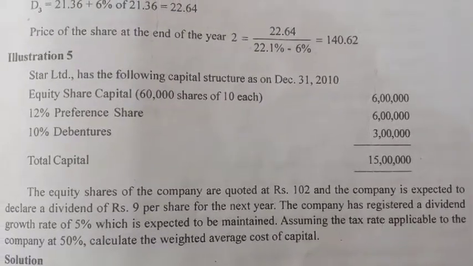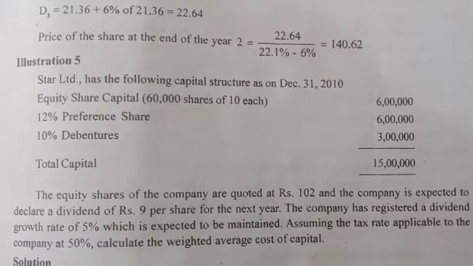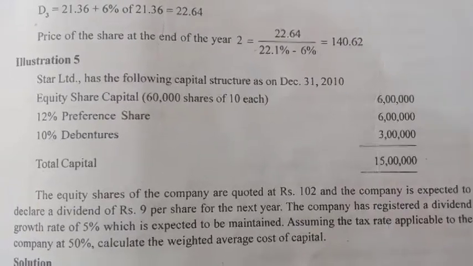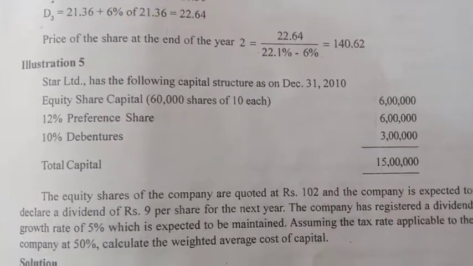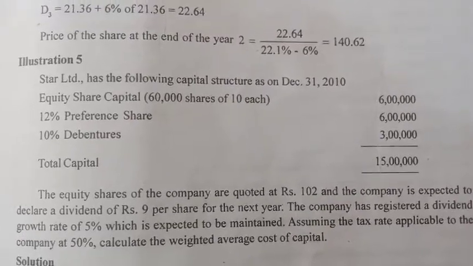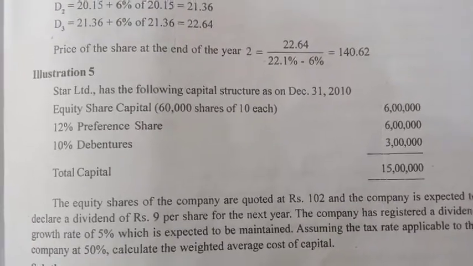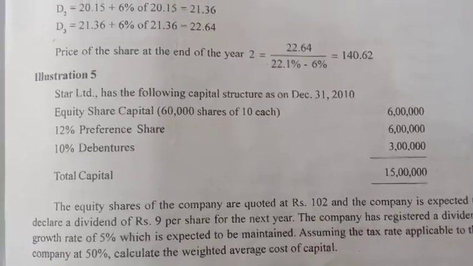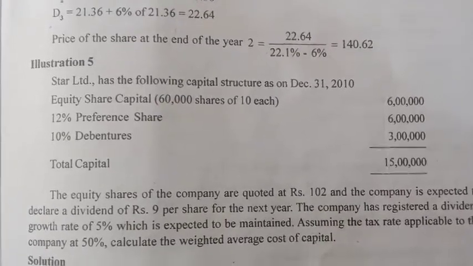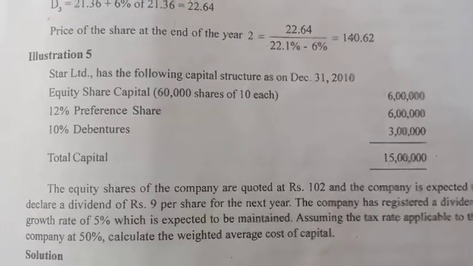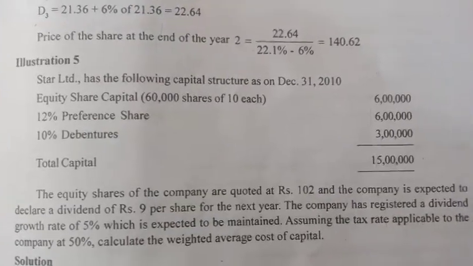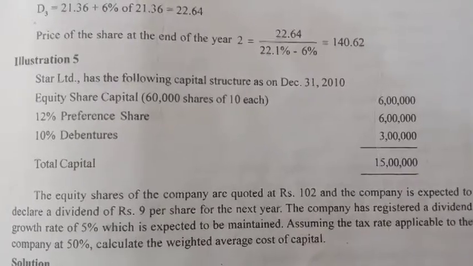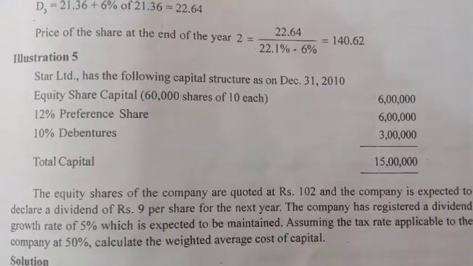Equity shares of a company are quoted at rupees 102. And the company is expected to declare a dividend of rupees 9 per share for the next year. Dividend to be declared is equal to rupees 9. That is D1 is equal to 9. So how can we calculate the cost of equity share capital? And what is the formula? Formula is KE is equal to D1 divided by MP into 100 plus G. So if growth rate is given, D1 divided by MP into 100 plus G. D1 here is given as rupees 9 per share. And what is MP? The shares of the company are quoted at rupees 102. So MP is equal to 102.